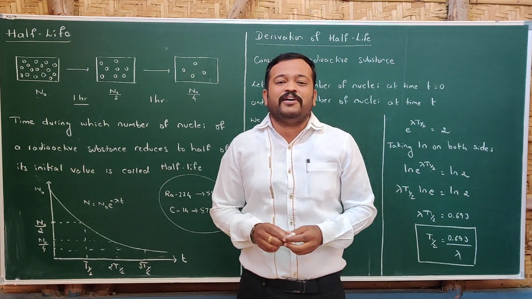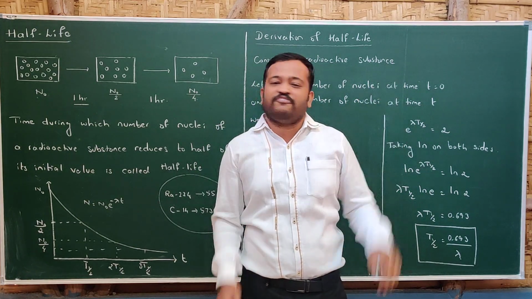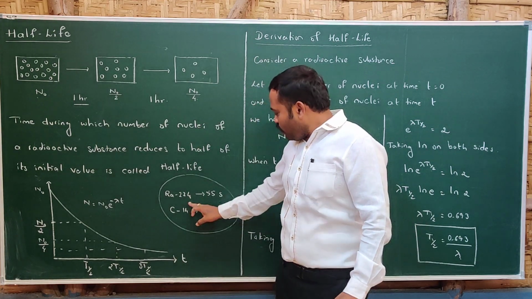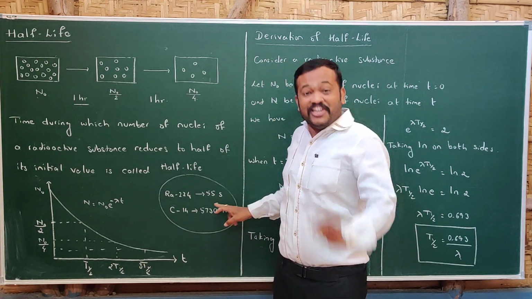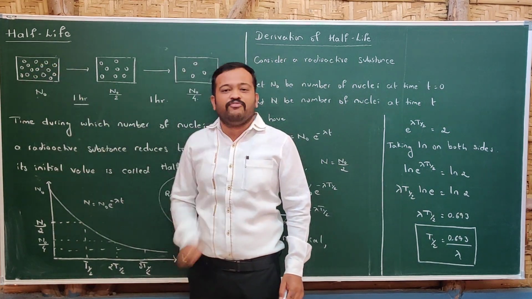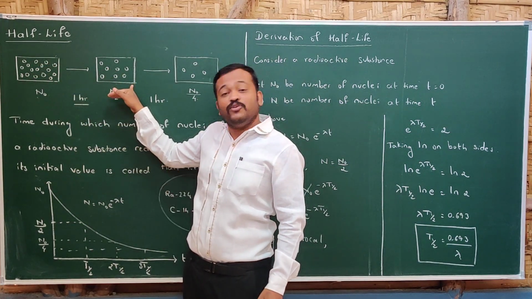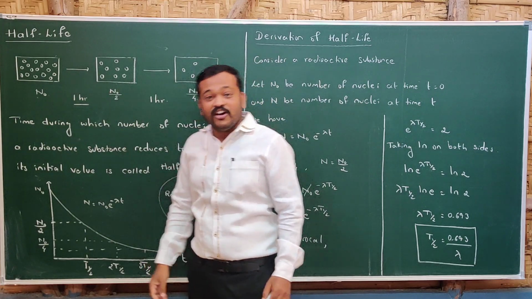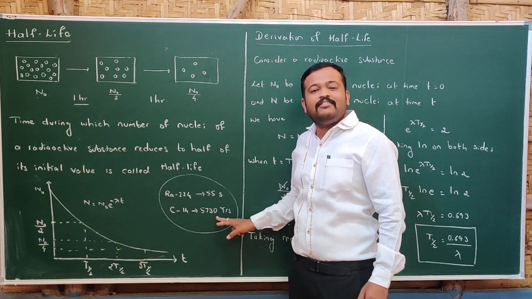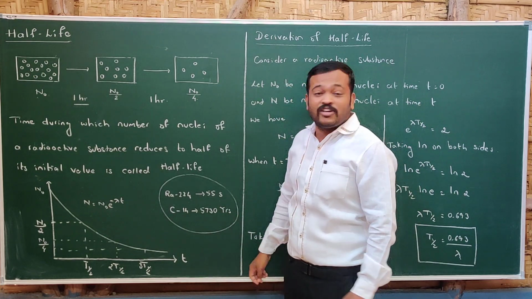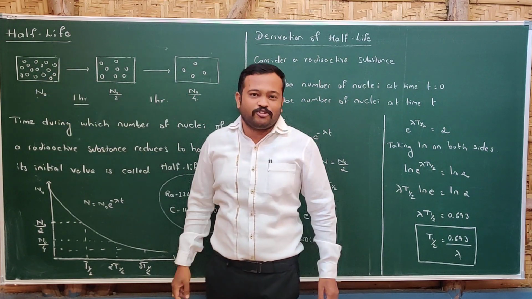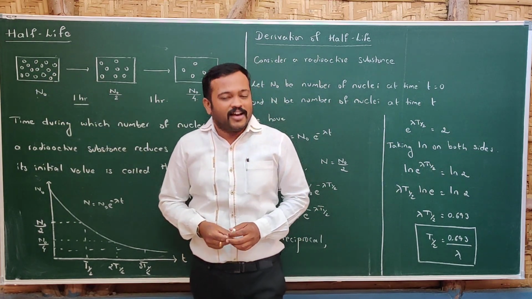It varies from microseconds to billions of years. For example, if I'm taking radon 224, the half-life of this is 55 seconds. In 55 seconds, this many nuclei of radon 224 reduce to half. In a similar manner, if we consider carbon 14, it has a half-life of 5,730 years, and it takes these many years to reduce the number of carbon 14 nuclei to half, and that time taken is called half-life.